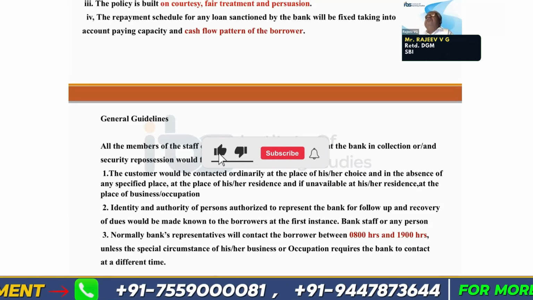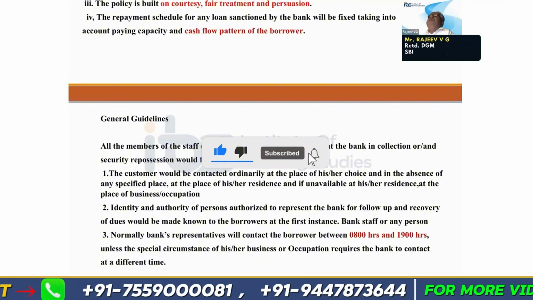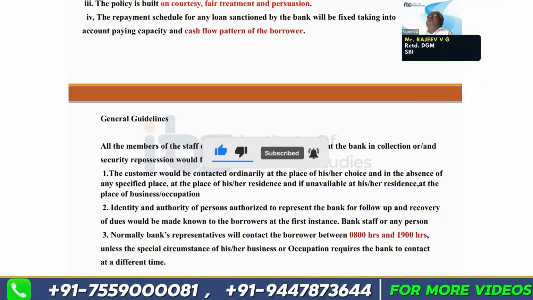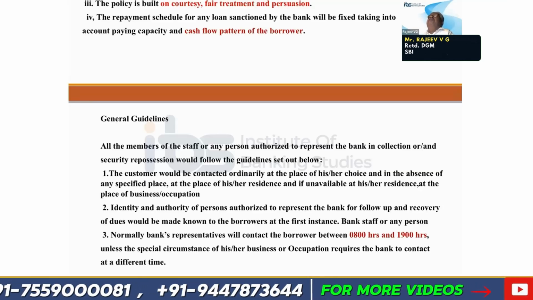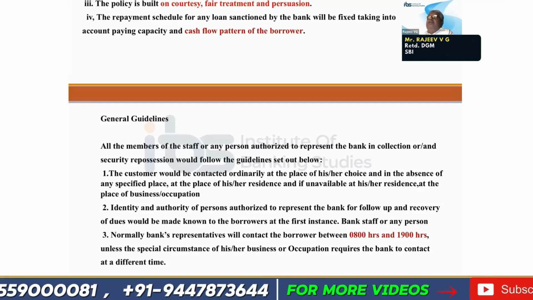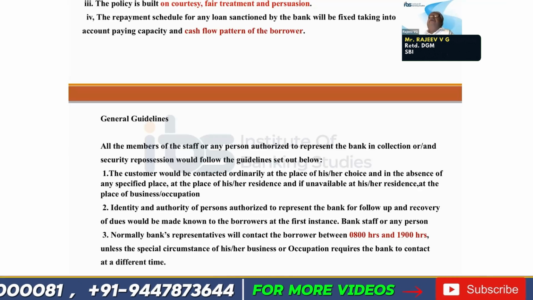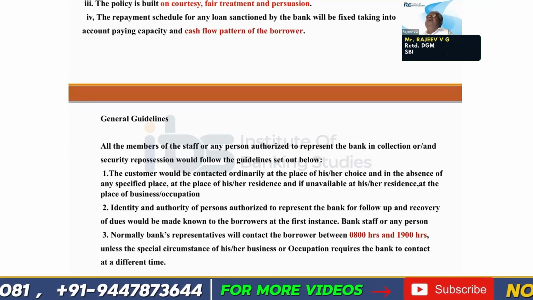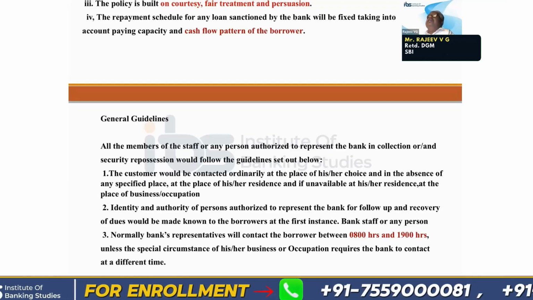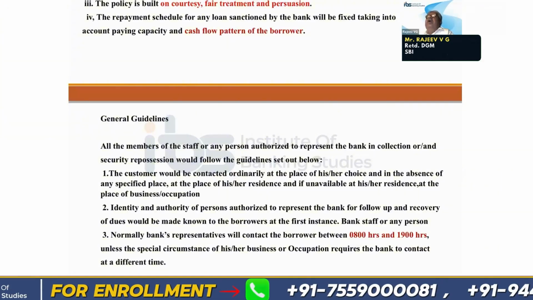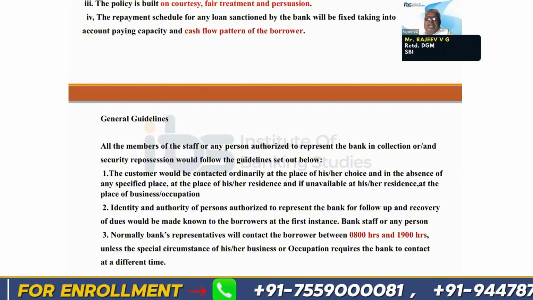So the customer should be given an opportunity to choose a place where the recovery agent or the bank's officer can meet him. And if after offering a place, he is absconding or not available there, you can go to his residence or his business place.